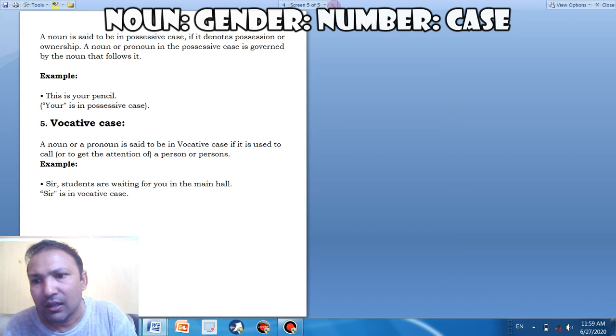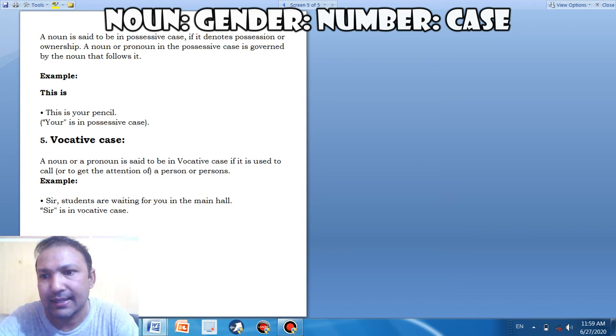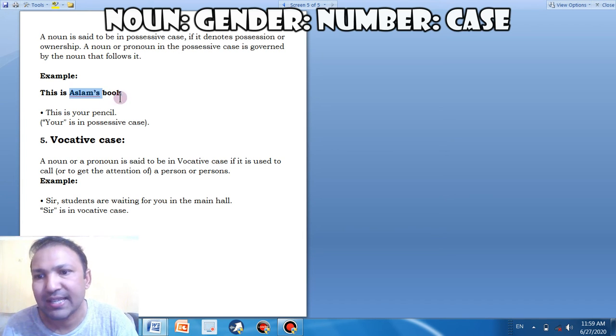Another, more obvious example. Let's write a more obvious example here, and I say this is Aslam's book. So here in Aslam's, that shows possession. This phrase shows possession. Aslam's book. So it is called, Aslam is in possessive case because it shows ownership. This apostrophe shows ownership, possession. So here Aslam is in possessive case.